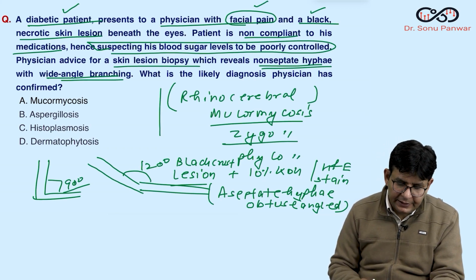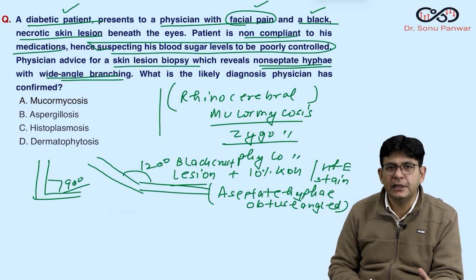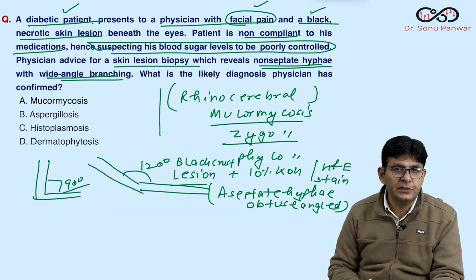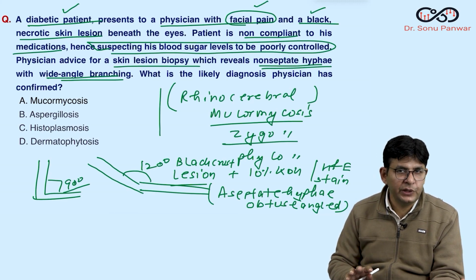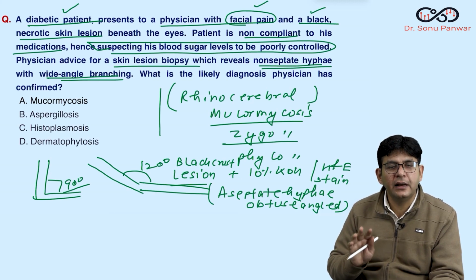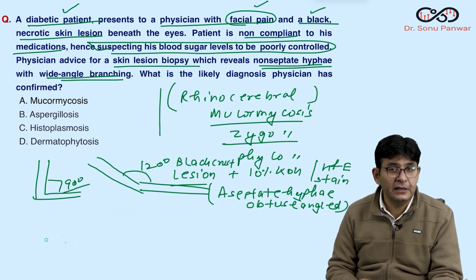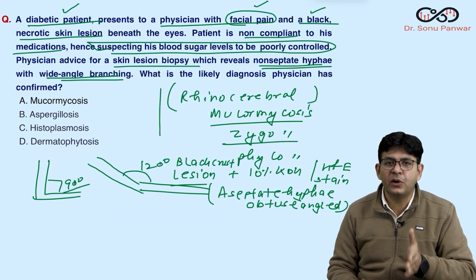Got my point? And why are we talking about mucormycosis a lot nowadays? Because in COVID, these infections were very common. And you already know that mucor is not black fungus. Actually, it is a black fungal disease, you can say. The black fungus is Phyllophora and Cladosporium. You got my point? If somebody says that mucor is black fungus, no. It causes black fungal disease. And why does it cause that?